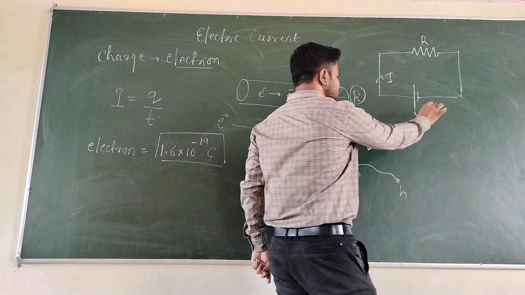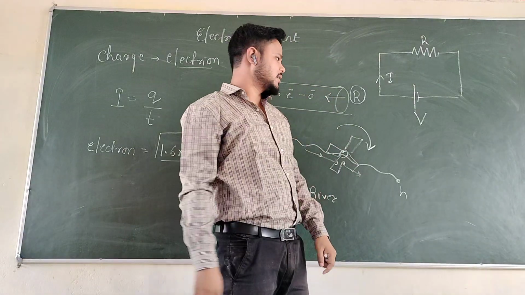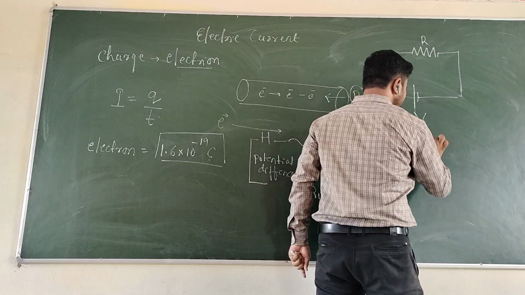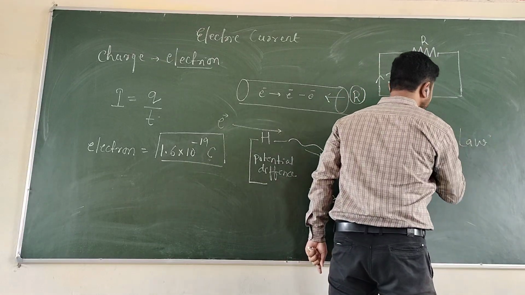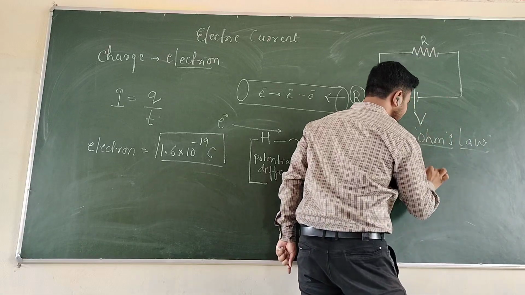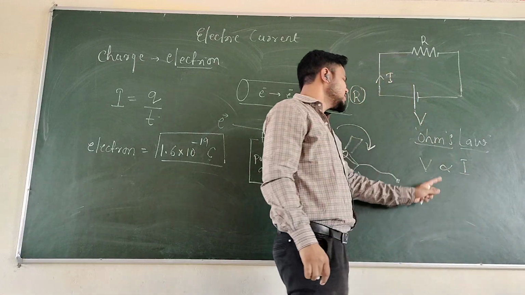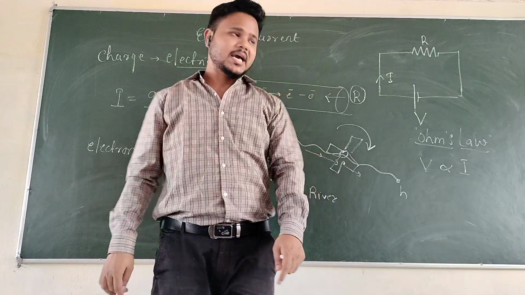So here we see that whenever we apply voltage, there is a current in the circuit. There is a law called Ohm's law, which says that whenever we apply a potential difference, there will be a current in the wire. The potential difference is directly proportional to the amount of current flowing in the wire.